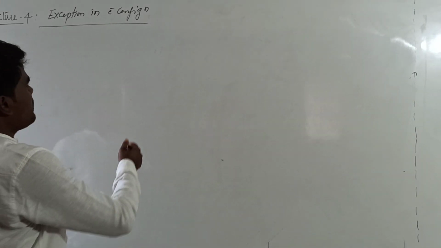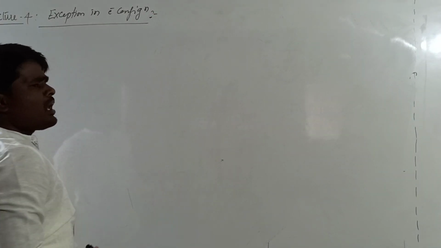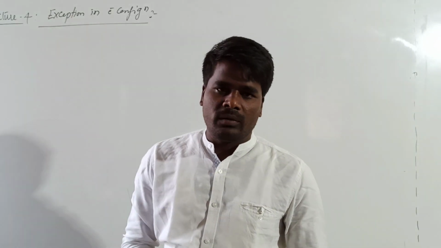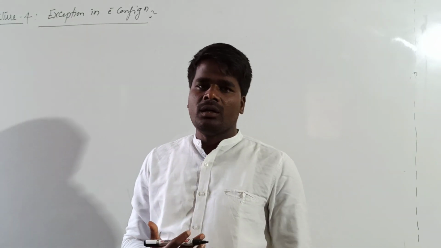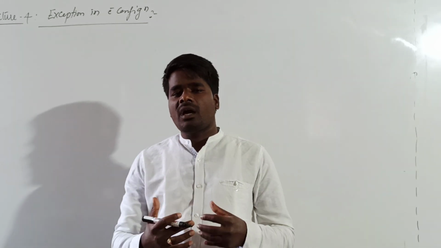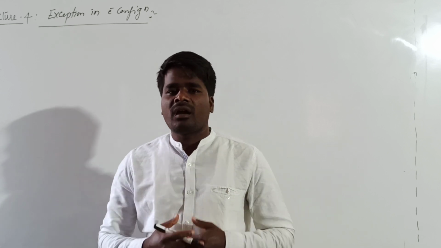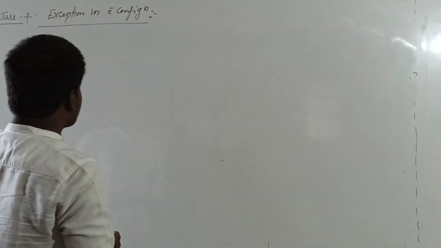The first important thing is that there are no exceptions in S block and P block. All the elements of S block and P block generally obey their valence electronic configurations, and we have some exceptions. Most of the exceptions are from D block elements, and there are some exceptions in the F block elements. Now we will see what the exceptions are.